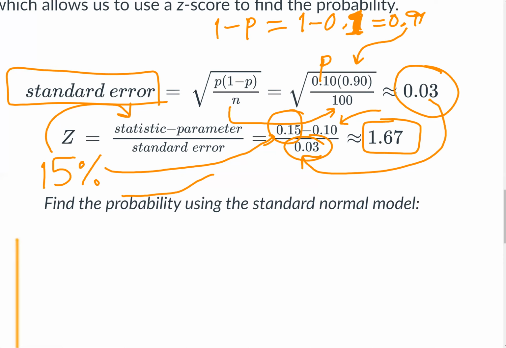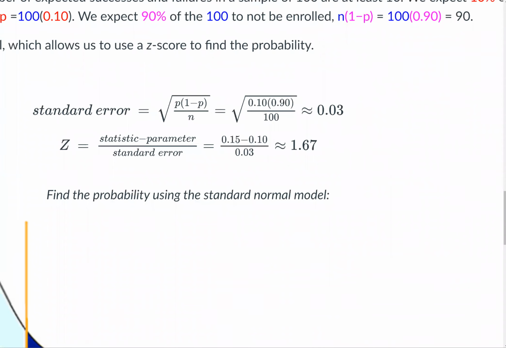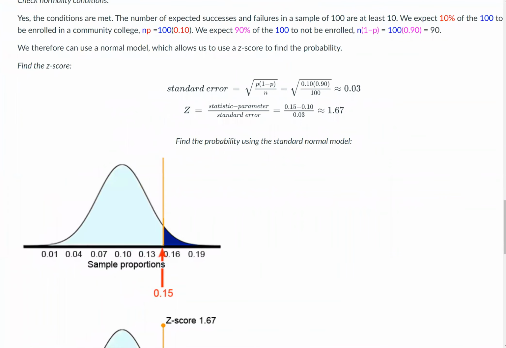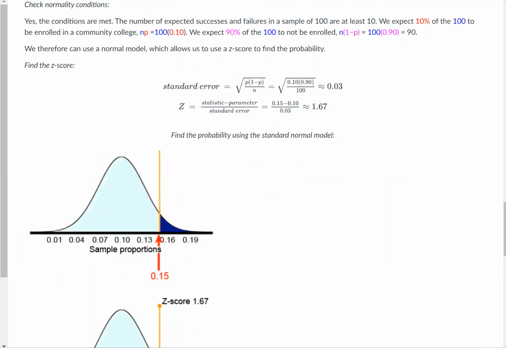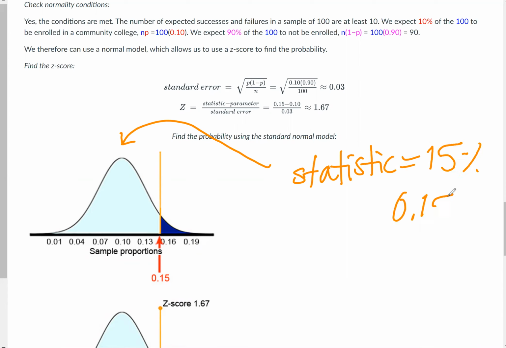Okay, I'm going to zoom out now. Now that we got all those ideas nailed down, just making sure it all makes sense, we'll find the probability using the standard normal model. So here's a normal model. This is not something you would be expected to find. Some mathematician or statistician came up with this model, but that statistic they asked about, 15% or 0.15, where does it lie on this? It lies about here where this yellow bar is.